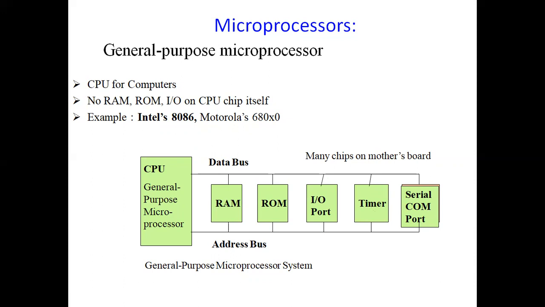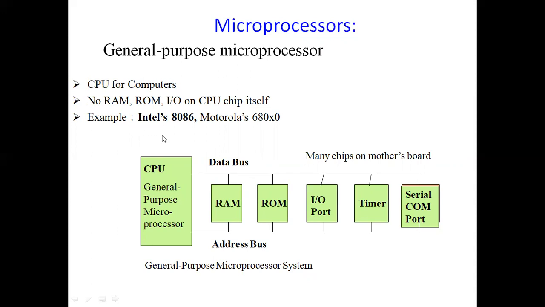If you clearly look, all these devices, whether it's the memory, I/O, timer, or serial communication port, are connected externally to your CPU. Then we call this an example of a microprocessor. So if you look here, there is no RAM, ROM, or I/O on the CPU. That means they are placed externally to the CPU.